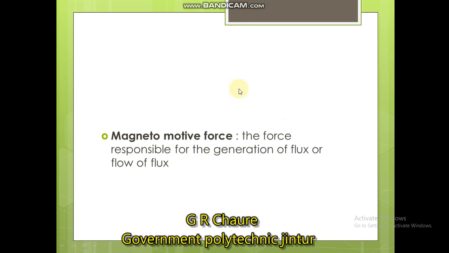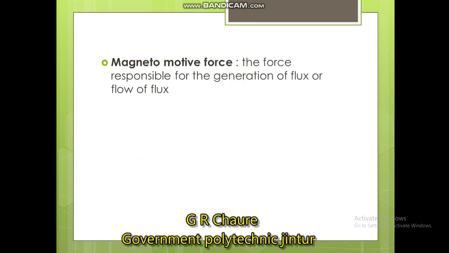And the second is the magnetomotive force. So what is meant by magnetomotive force? The force responsible for generation of flux or flow of flux is known as the magnetomotive force. The magnetic field strength is decided by this magnetomotive force.